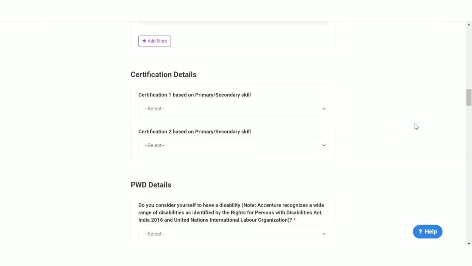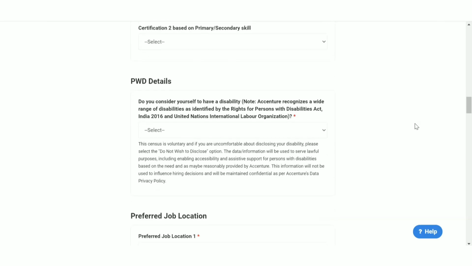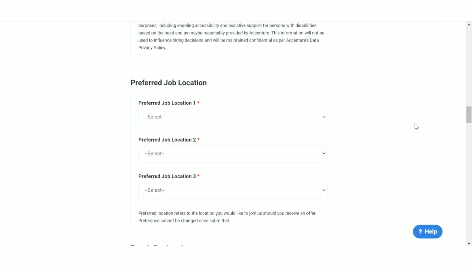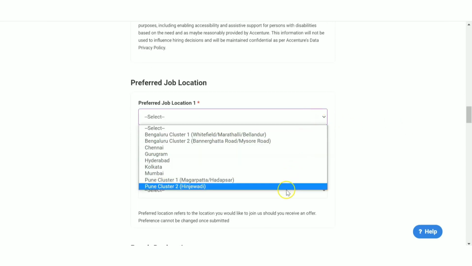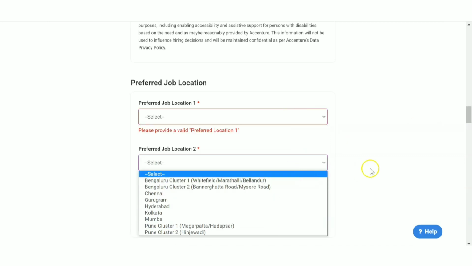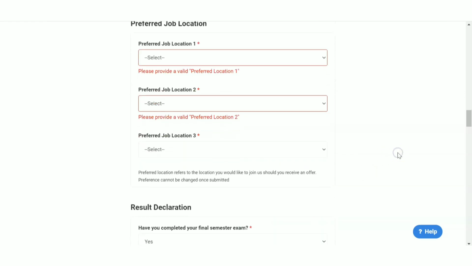Next, certifications. If you have done any, you can add that details. Then if you have some disabilities, you can mention that. Then job location also, you can choose preferred job location. So this is actually for multiple locations of Accenture. You can actually choose the job location of your preference.